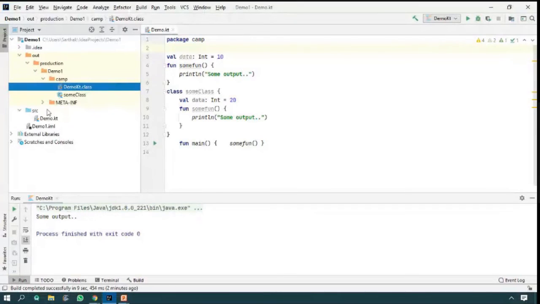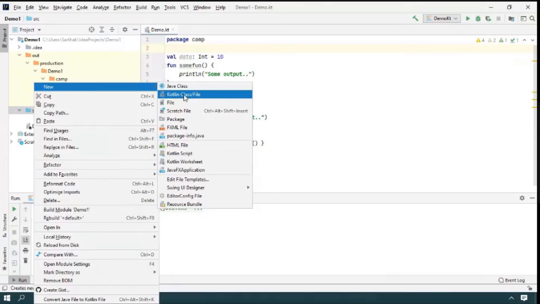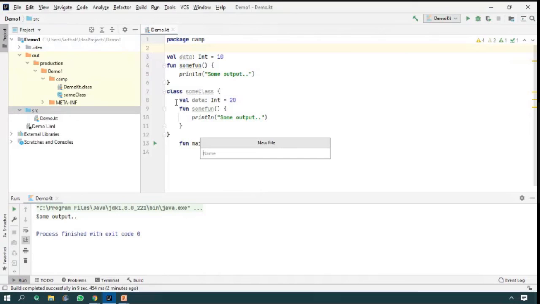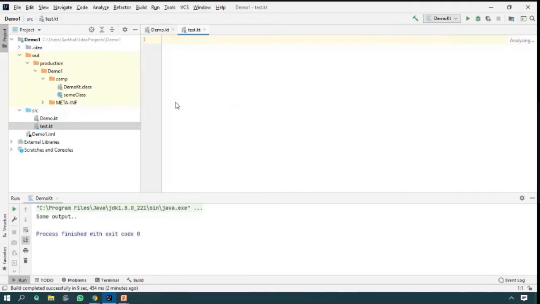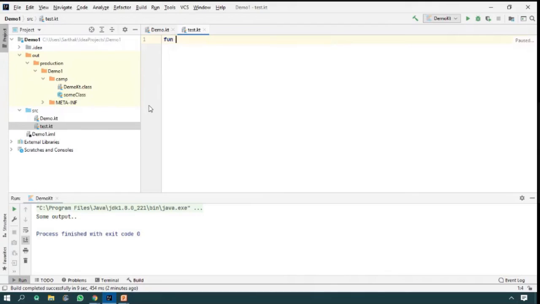I am going to create a new source file. Please understand, create a new Kotlin file, that is called file. Name is test.kt and enter. Your file is here like this. But I want to create a function. Please understand, I am going to give you a hint how to write full lines of code. Control Shift Enter.